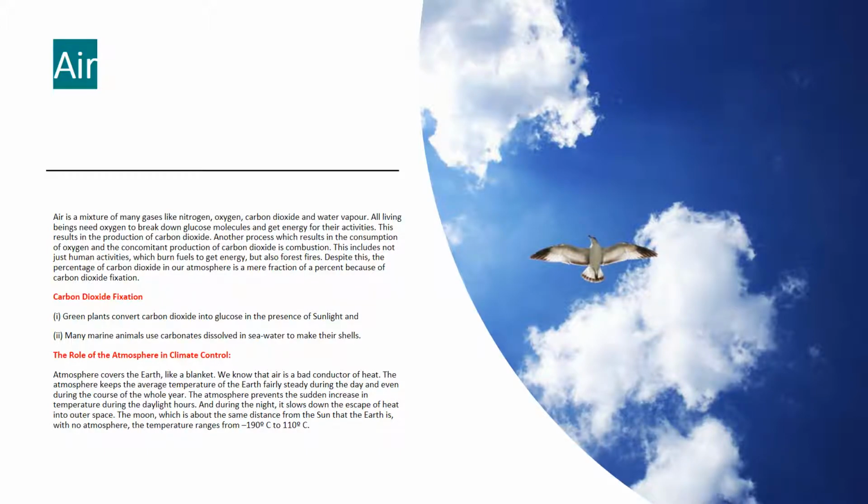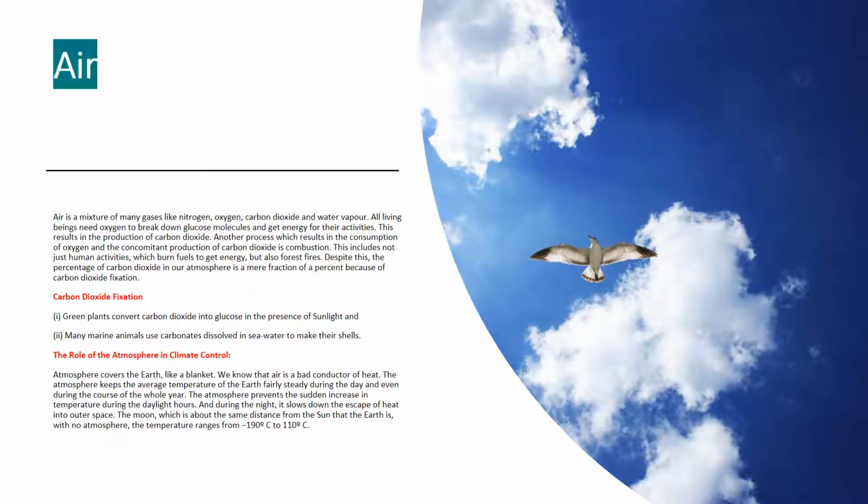The role of the atmosphere in climate control. The atmosphere covers the Earth like a blanket. We know that air is a bad conductor of heat. The atmosphere keeps the average temperature of the Earth fairly steady during the day and even during the course of the whole year. The atmosphere prevents a sudden increase in temperature during the daylight hours, and during the night, it slows down the escape of heat into outer space.